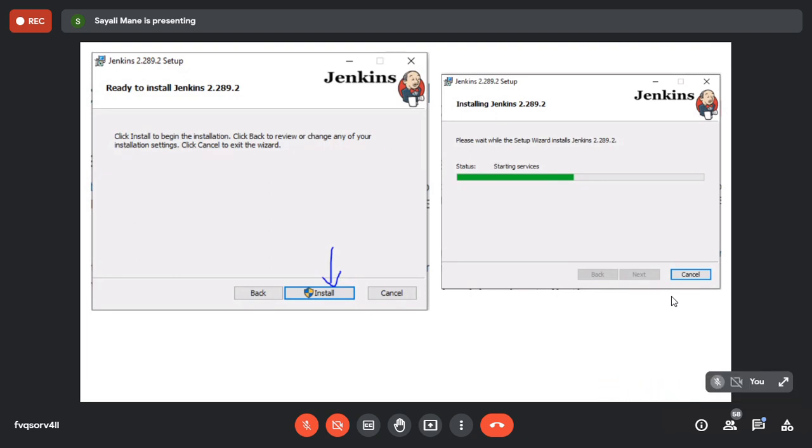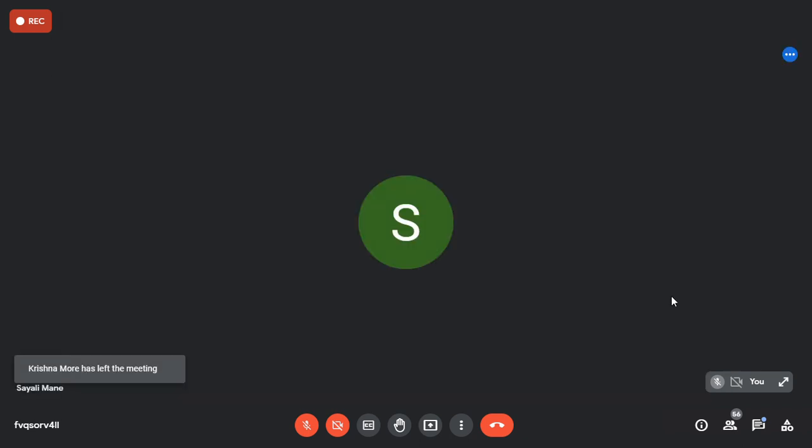Ma'am, it is showing that setup is prematurely ended. Can you share your screen? Yes, ma'am. Okay, let me just stop it. Just wait a minute. No, it will show you some two screens. Install some plugins, and then it will ask for the authentication password, and then account setup is there. Finish and then account setup.